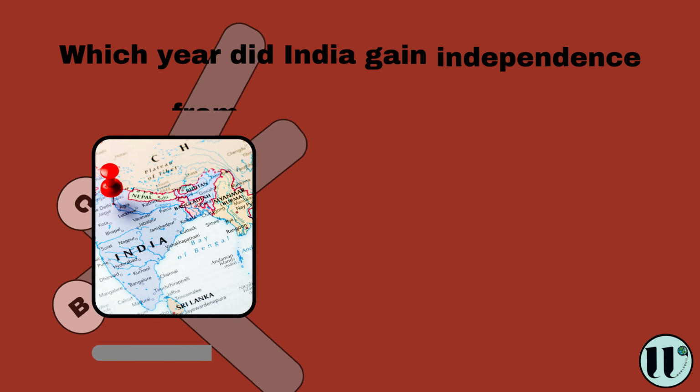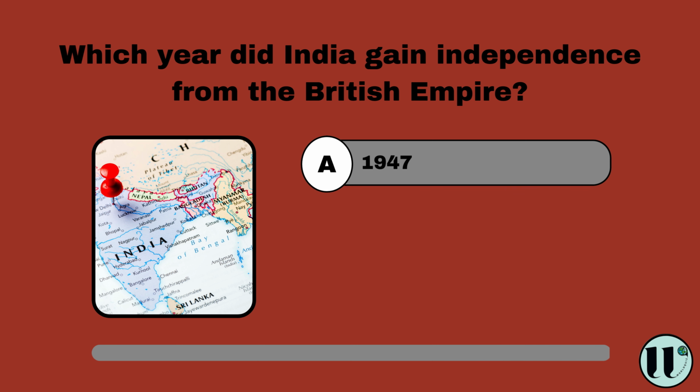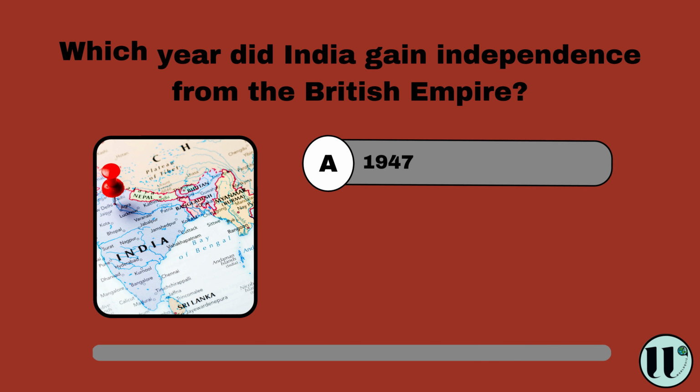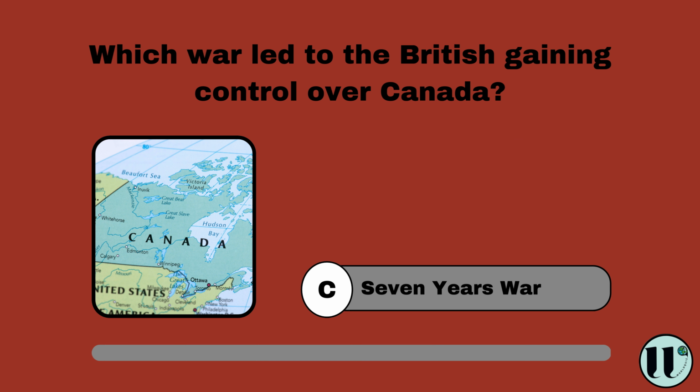Which year did India gain independence from the British Empire? 1947, 1950, 1960. 1947. Which war led to the British gaining control over Canada? American Revolutionary War, Crimean War, 7 Years' War. 7 Years' War.